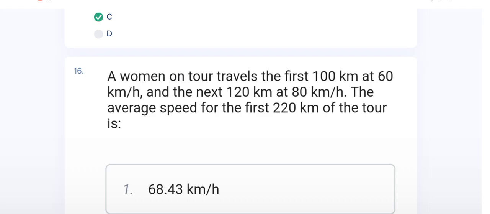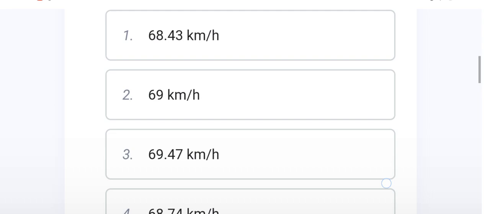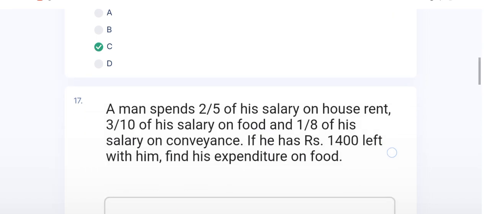16 number question, find the average speed. This question belongs to the chapter speed, time and distance. The right option of this question is C. And the 17 number question